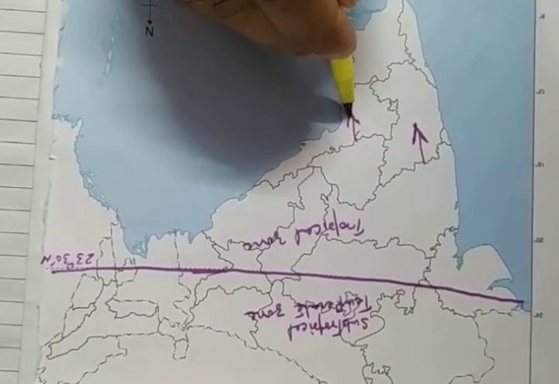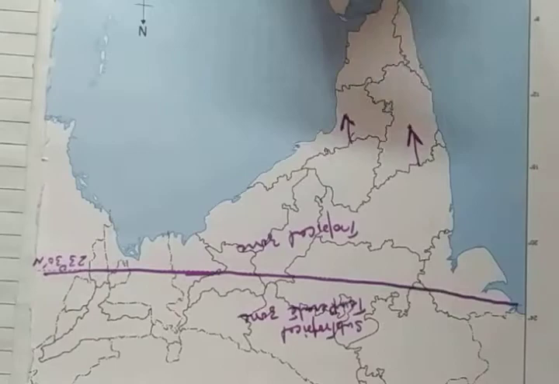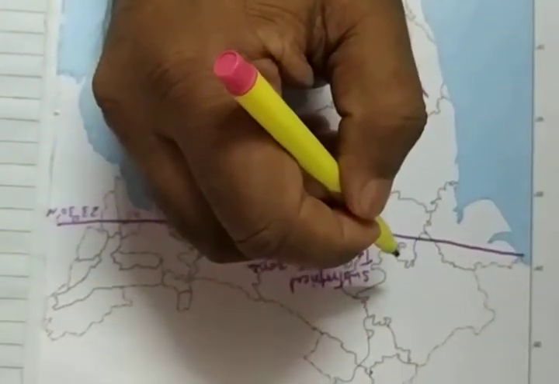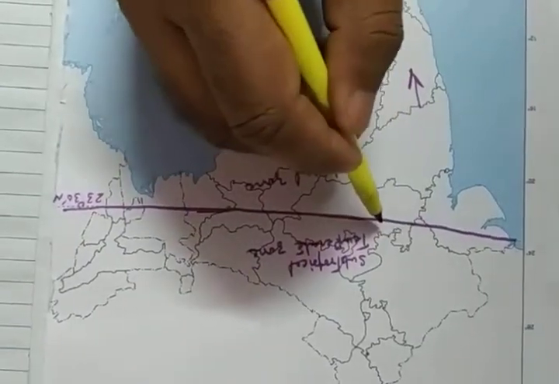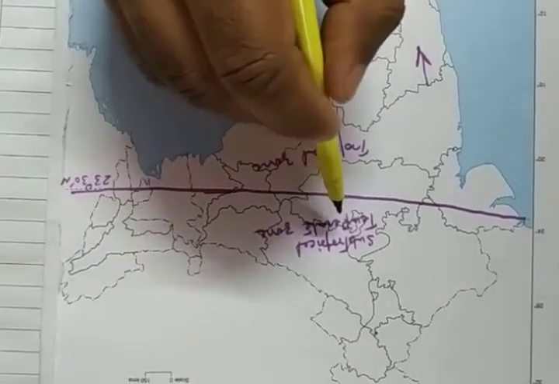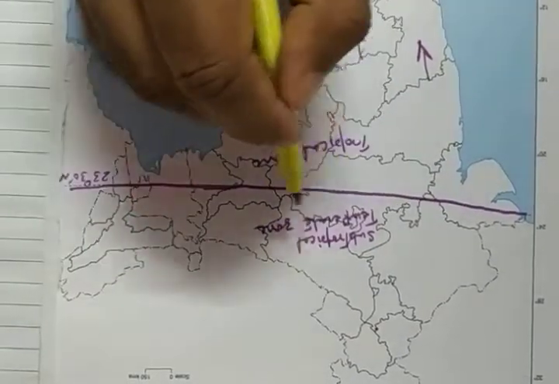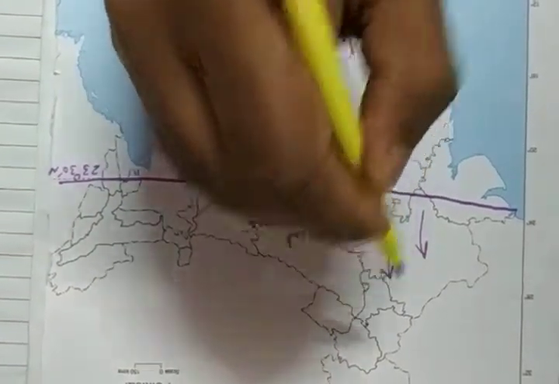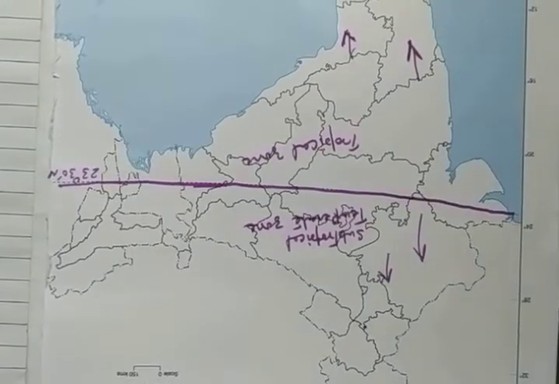Therefore here the daily as well as annual range of temperature is small. On the other hand, the part which lies above the Tropic of Cancer, which is known as the subtropical region, is away from the equator.